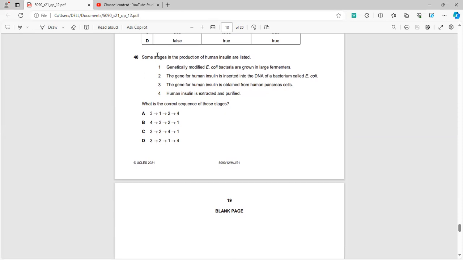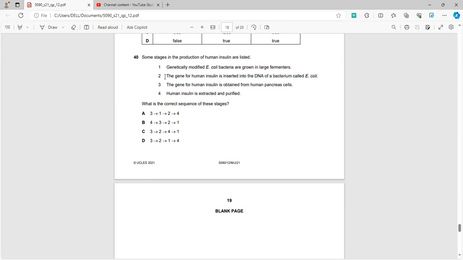Question number 40. We just have to tell the correct order. 3, 2. So the correct option will be, I think, C, because the gene is first extracted from the human pancreas. Then the gene for human insulin is inserted into the DNA of the bacterium E. coli, and this is how mass production of insulin is obtained.